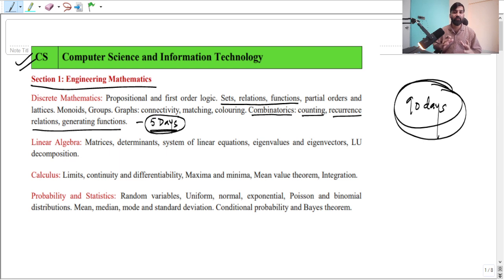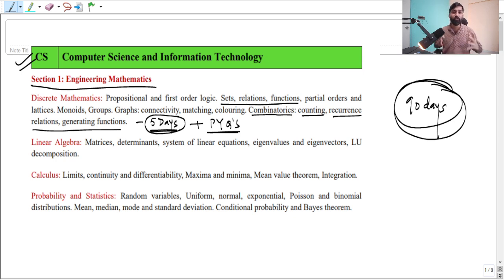So please dedicate 5 days. You can say 1 week, you can dedicate 1 week, right? Please give around 7 days. In 7 days, you have to cover, at least have a glance at PYQs. First, try to go through the topics, like whatever topics are mentioned in the GATE syllabus, and then at the same time solve PYQs, right?